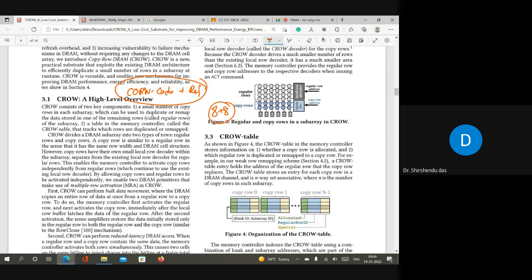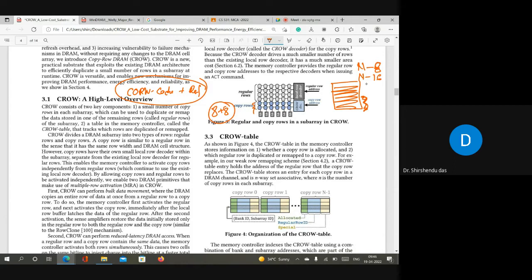So the disadvantage here is that these are not extra rows, right? When a DRAM is designed, suppose these are the total rows. Out of the total rows, you have selected that okay, this many rows I'll use as copy rows. So if you select 8 rows as copy rows and the total number of rows is n, then the actual size of the regular rows is now n minus 8, right? If your total copy rows are 8, then it is n minus 8. Now if you say that while combining these two techniques, I want 16 copy rows, then your total number of regular rows will be n minus 16.